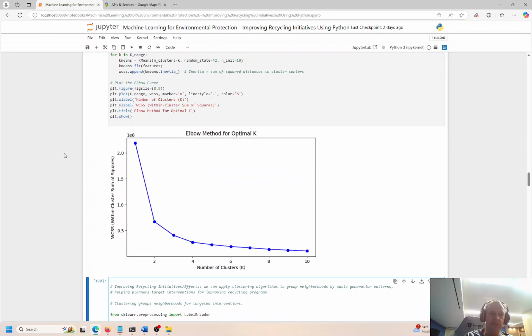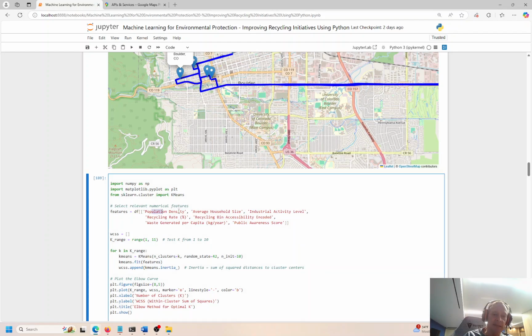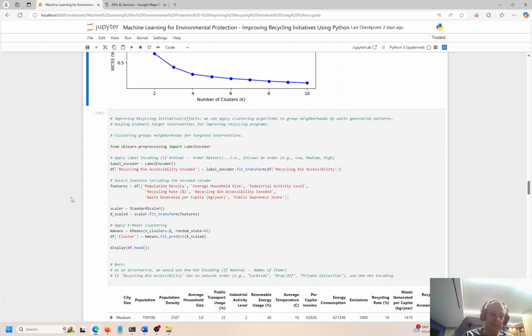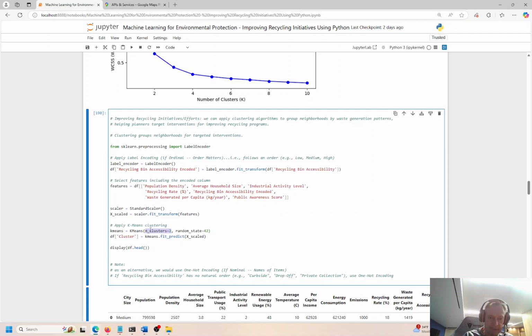And then based on these features over here from our data frame, population density, average household size, industrial activity, recycling, and so on and so forth, public awareness score. We're taking all these features and clustering them together, right, to see how everything shakes out. I'm saying there's going to be 2 different clusters right here, and the 2 comes from, where'd it go? Oh yeah, right here, clusters equal 2. And we're going to start randomly, right, with a clustering algorithm. You start at a random point, and the clustering algorithm moves around, pulling and pushing different data points into the cluster or pushing them away, right, depending on the approximate distance between the cluster centers, right?